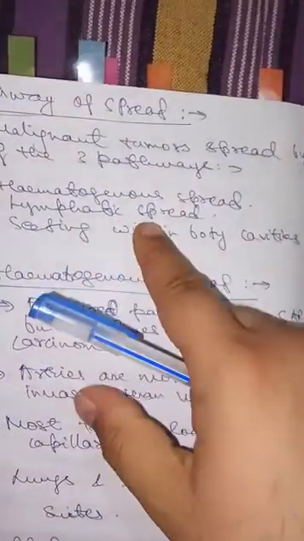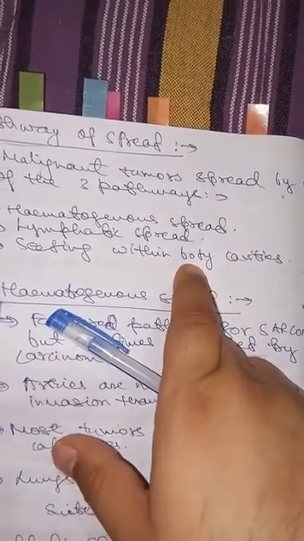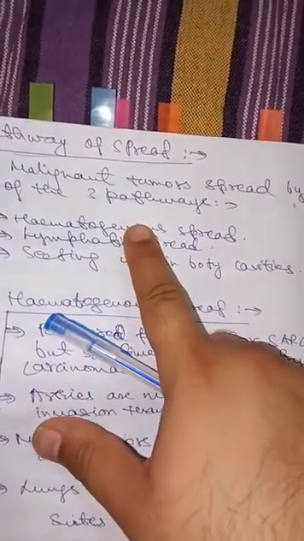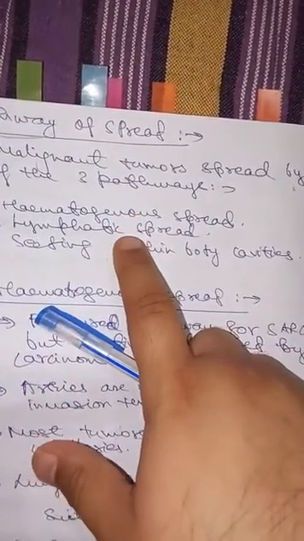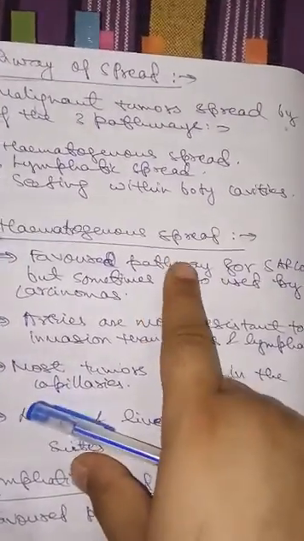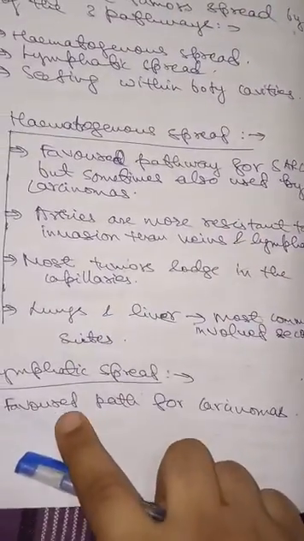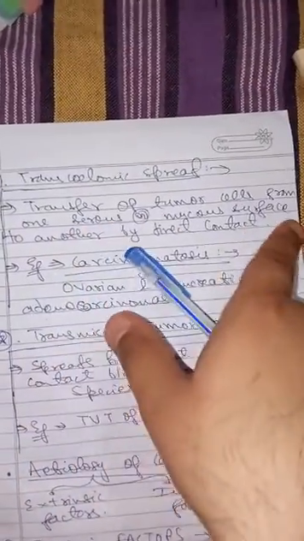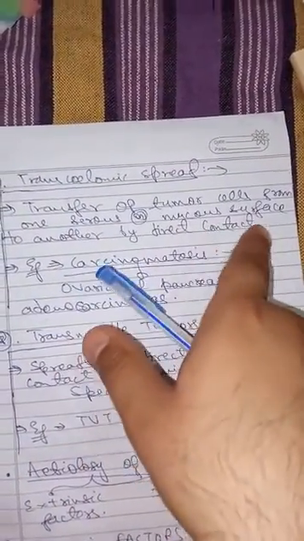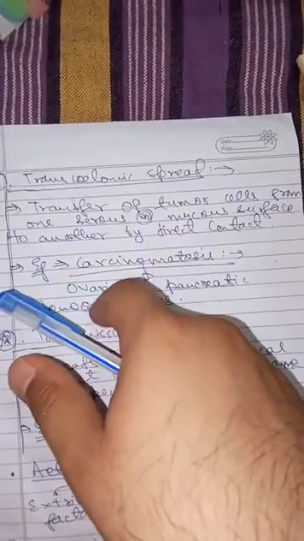So there are three routes: hematogenous, lymphatic, and seeding within body cavity, also called transcoelomic spread. Hematogenous, as the term suggests, is through blood vessels; lymphatic, as the term suggests, is through lymph vessels; and seeding within body cavities we will study later. Hematogenous spread is preferred by sarcomas. Lymphatic spread is preferred by carcinomas. And transcoelomic spread is the transfer of tumor cells from one serous or mucous surface to another by direct contact.